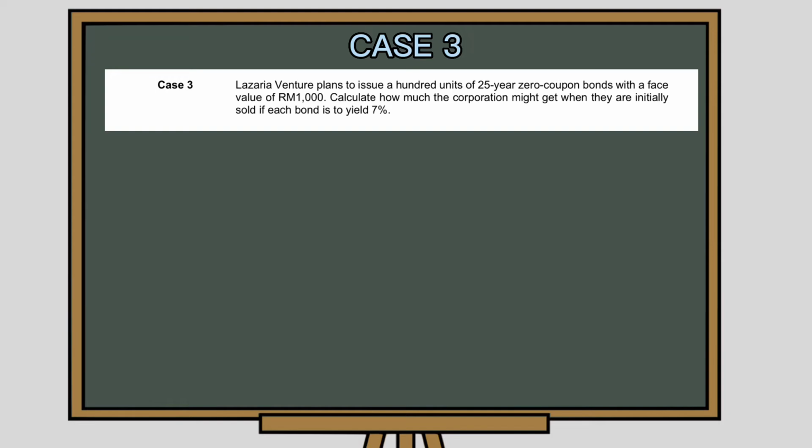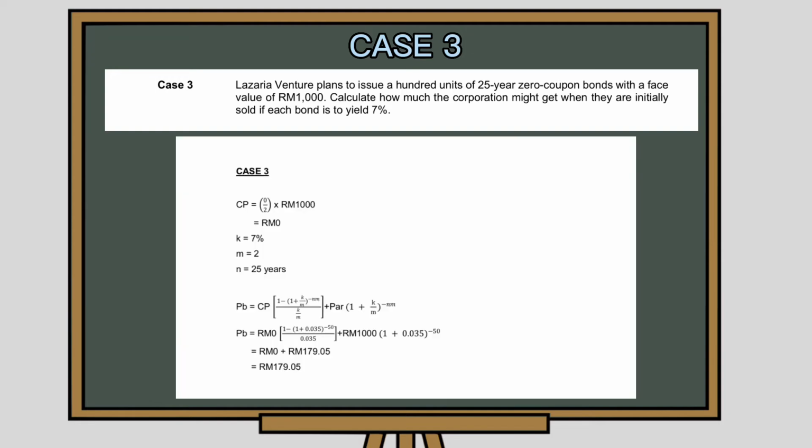face value. I have calculated the total Lazaria Venture will get if they initially sell each bond at a 7% interest rate. The total is RM179.05.